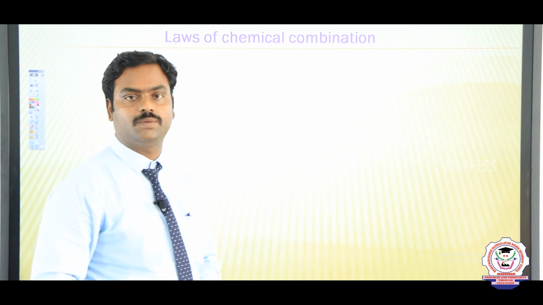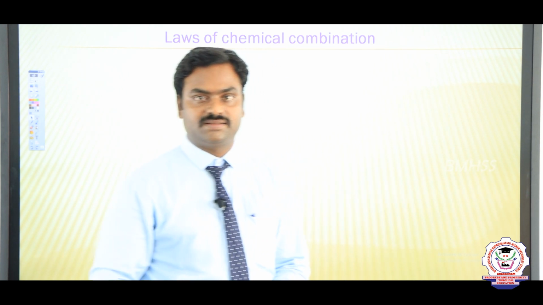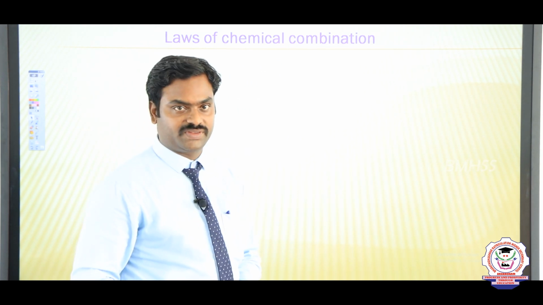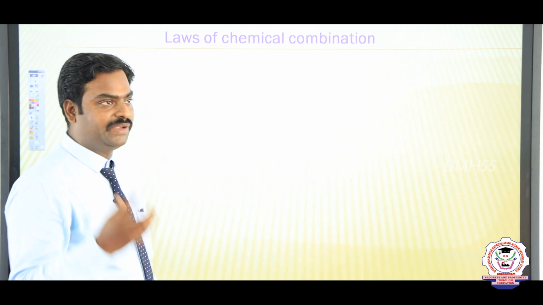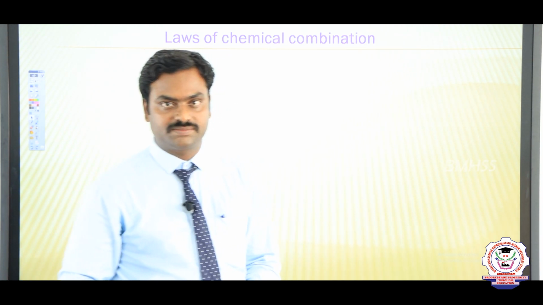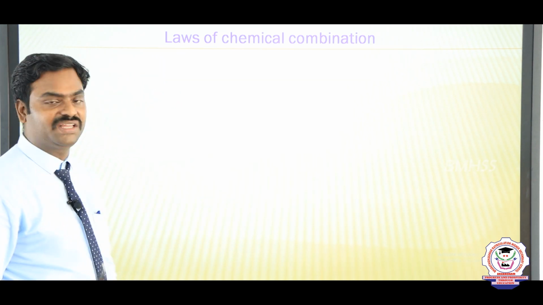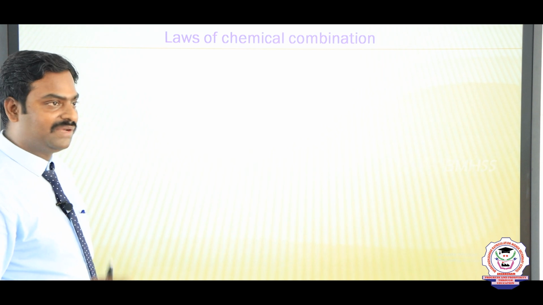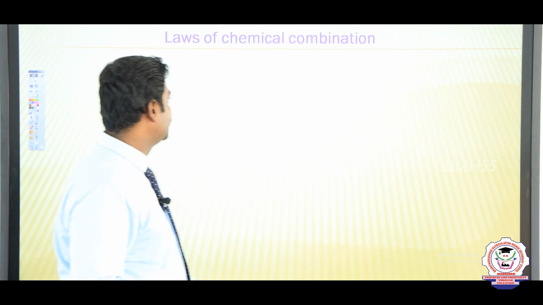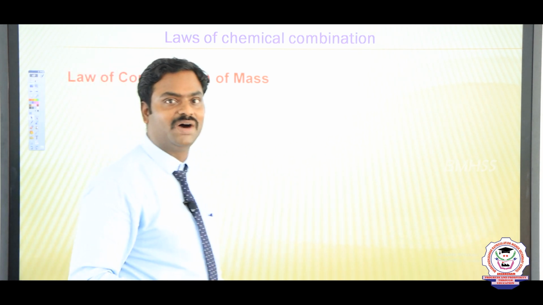When the scientists wanted to know how molecules are formed, they researched the molecules. When they were thinking about the molecule, they got some ideas. The ideas together are known as laws of chemical combination. Among them, the first law is known as law of conservation of mass.